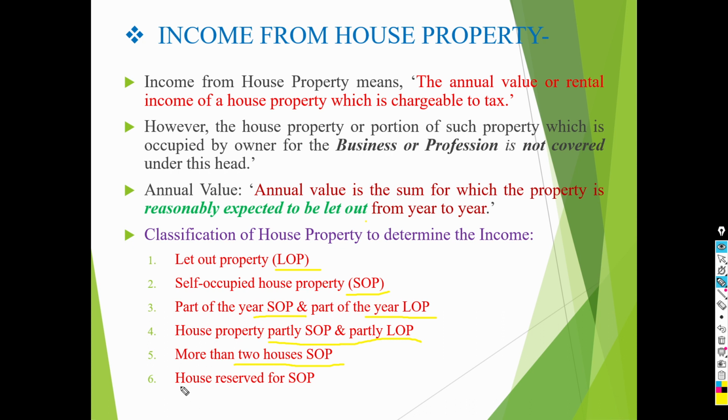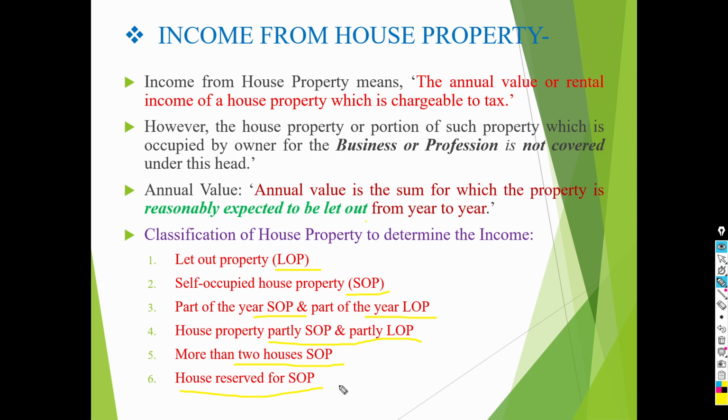And last one, house reserved for SOP. In this case, annual value is nil, provided that such house is not actually let out and no other benefit is derived therefrom by the owner.